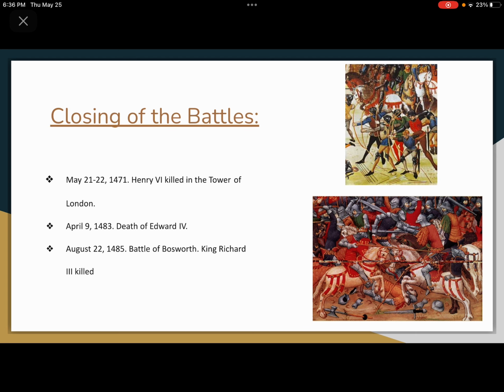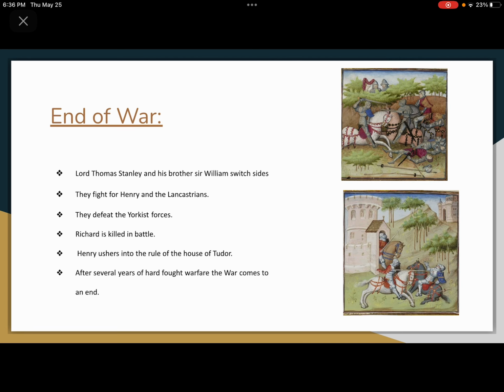End of the war. After several years of hard-fought warfare, the war comes to an end. Lord Thomas Stanley and his brother Sir William switched sides and fought for Henry and the Lancastrians. Henry defeats the Yorkist forces, Richard is killed in battle, and Henry ushers in the rule of the House of Tudor, effectively ending the War of the Roses.